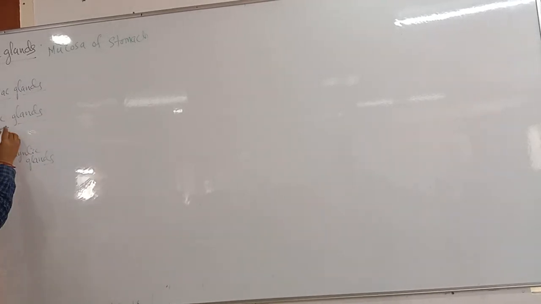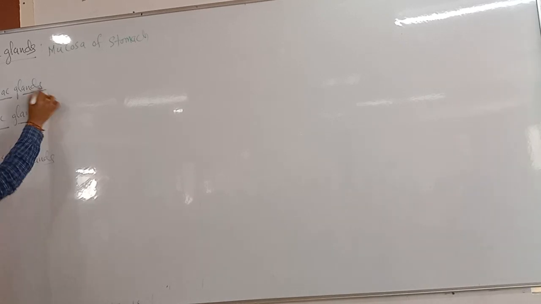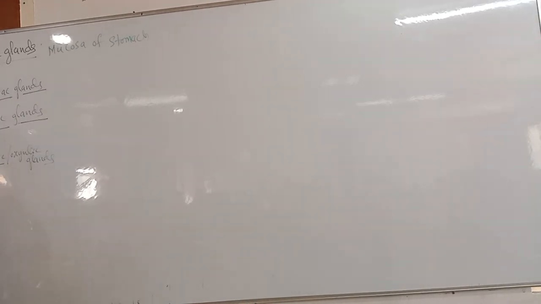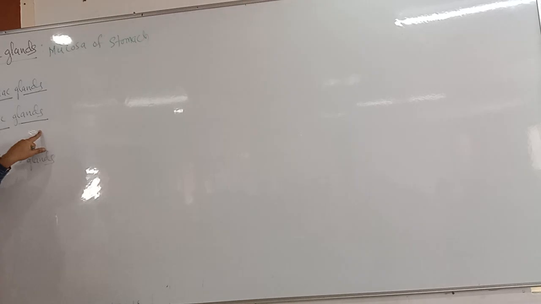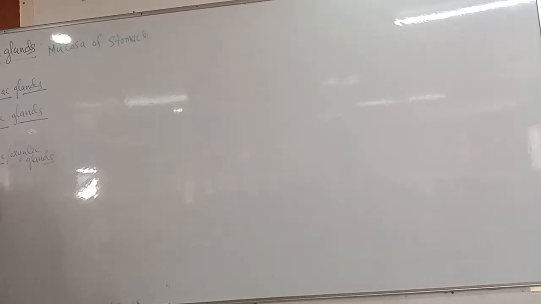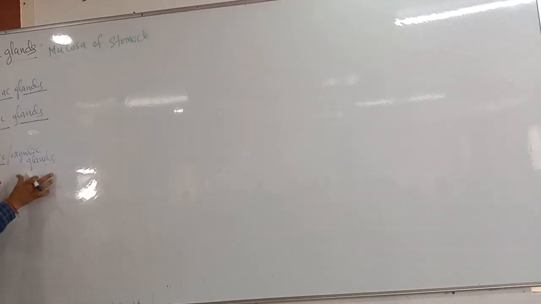Just by seeing this you can understand where these glands are situated. Cardiac glands are situated in the cardiac region of the stomach. Pyloric glands are situated in the pyloric region. Fundic glands are present in the fundic region, which we can call oxyntic glands.